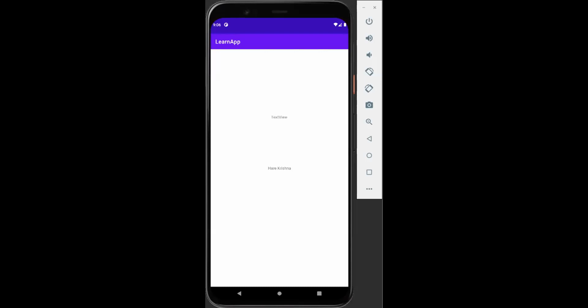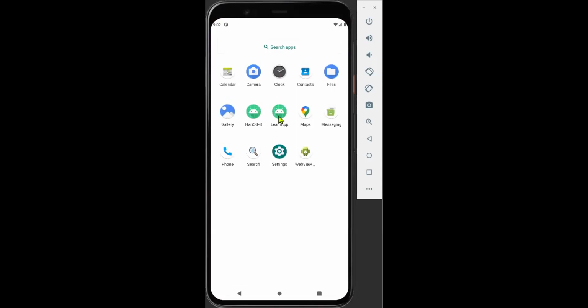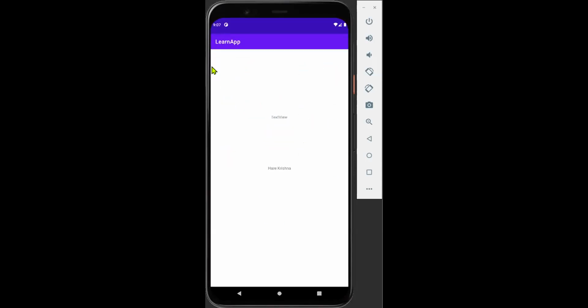Okay, so this is what our application has come up as, and this is the first demo class where we deployed our first application. Let me show you once again. This is our application that we built just now. In this course, we have three types of courses: the first from beginner to intermediate level, the second beginner to intermediate advanced level, and the third beginner to advanced level.